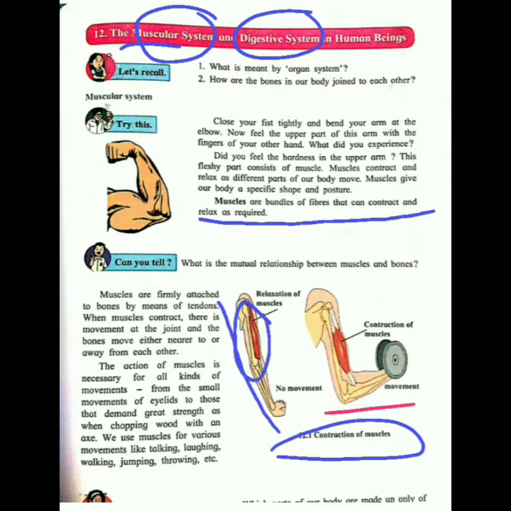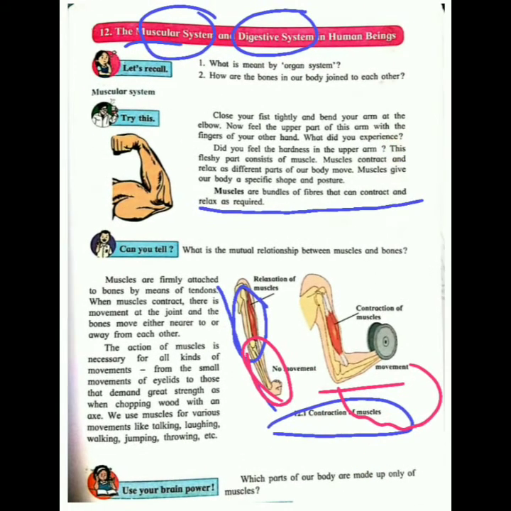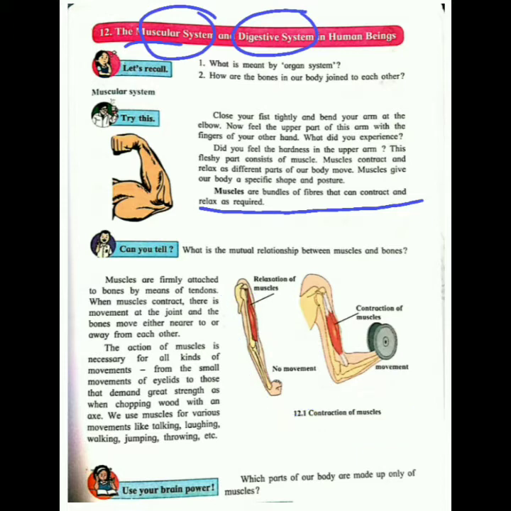While in this, there is movement of this part. Because of this movement, you can see the changes here. There is contraction of muscle. So this is relaxation, and this is the contraction of muscle.